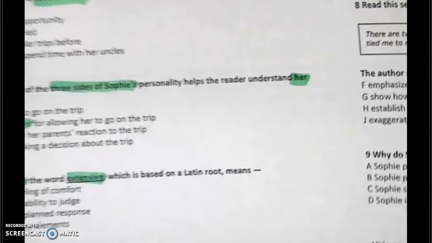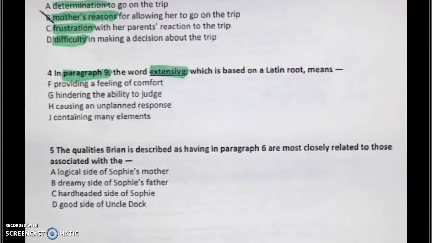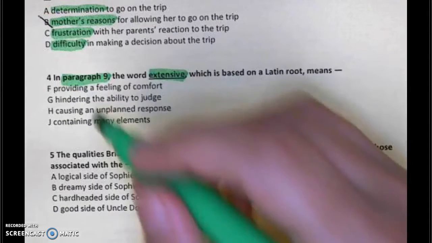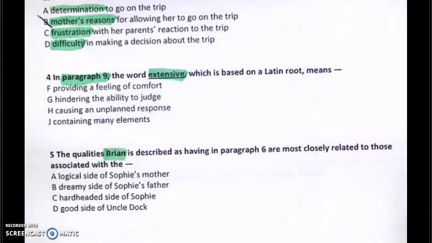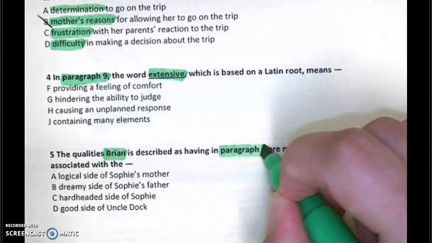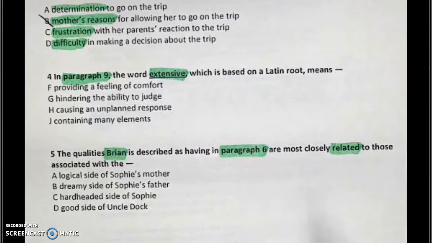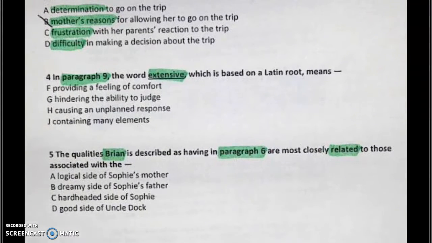Question number 5. The qualities Brian is described as having in paragraph 6 are most closely related to those associated with the. So who are we being asked about here? Brian. Where is that information coming from? And what about this word related? Have in common. Good. Okay.